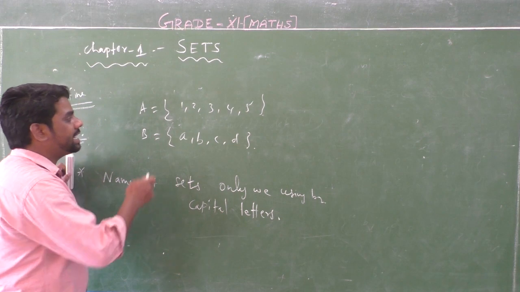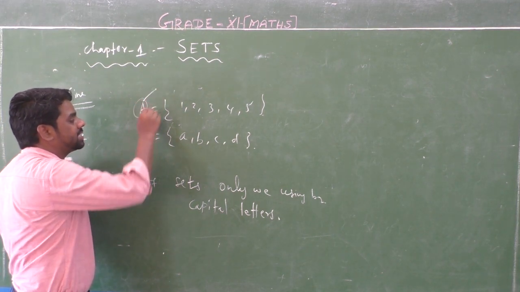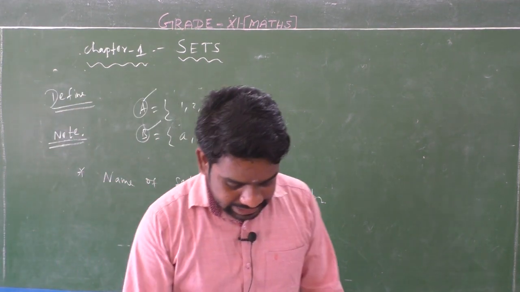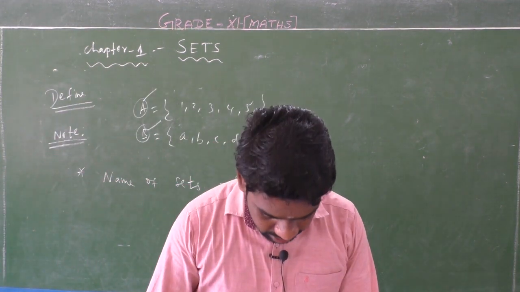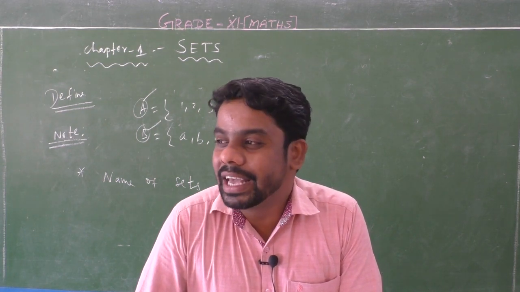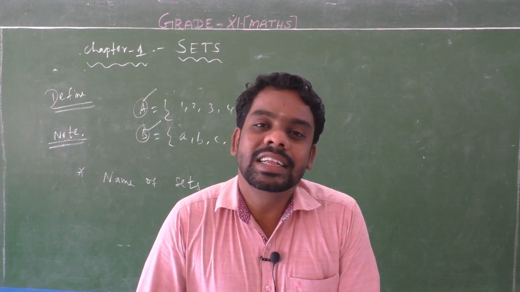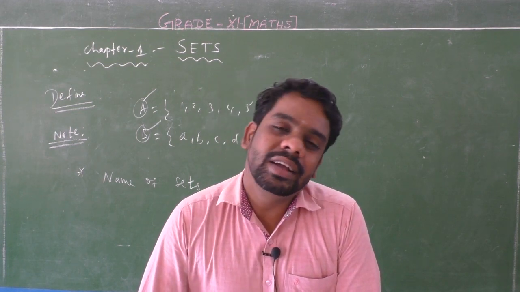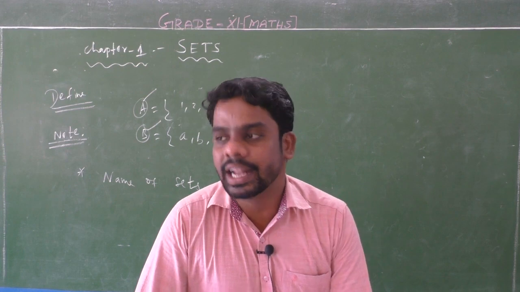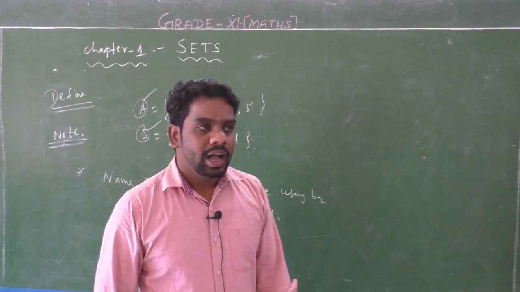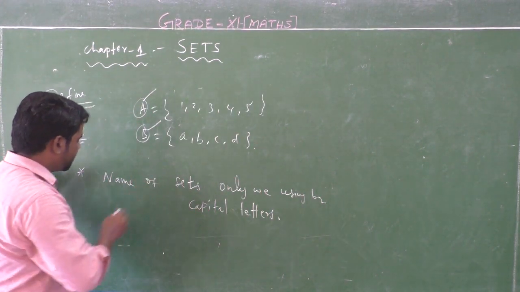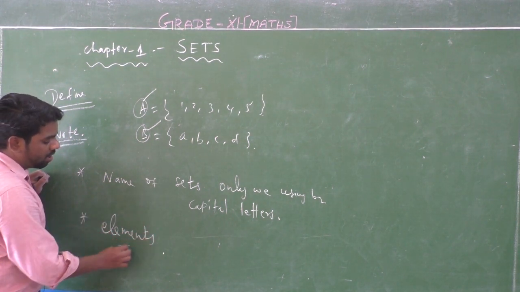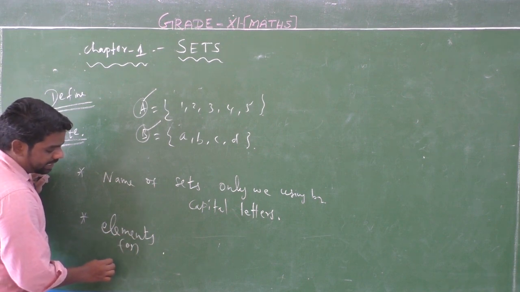Okay, so listen, the set A, here A is a capital letter and B is a capital letter. Sets are usually denoted by capital letters A, B, C, L, M, N, or X, Y, Z, or P, Q, or any capital letters. And members of the sets are elements, or entries, or members.